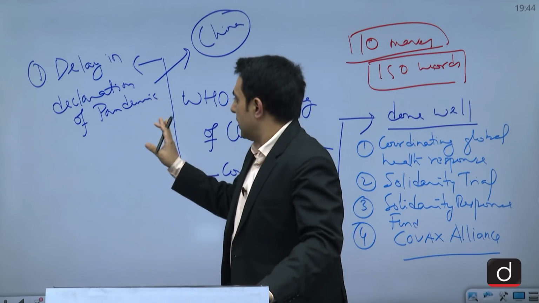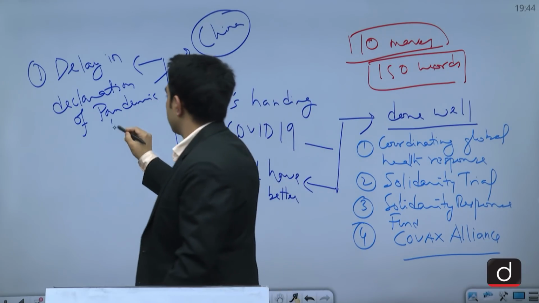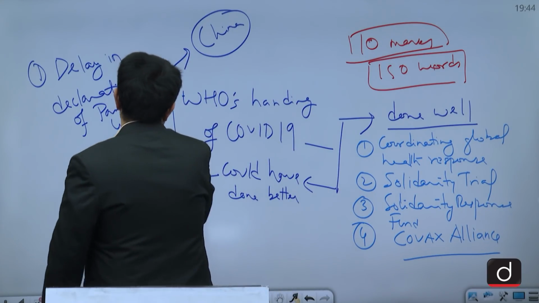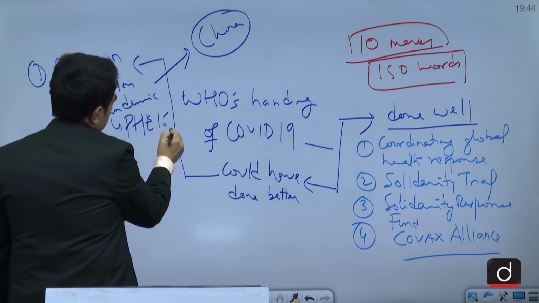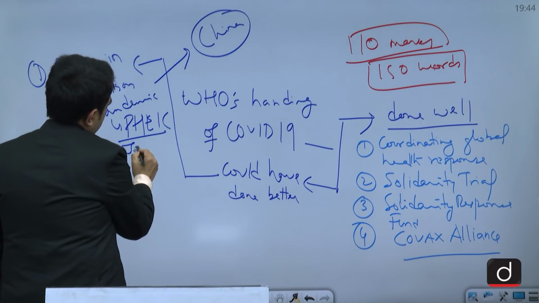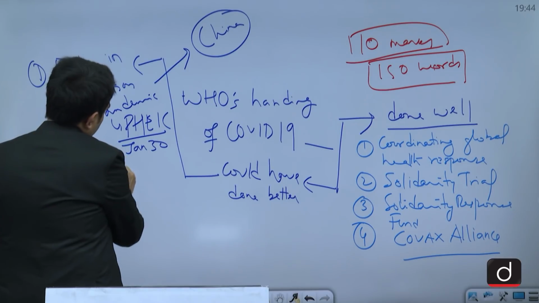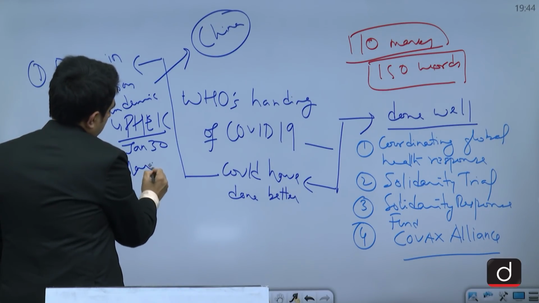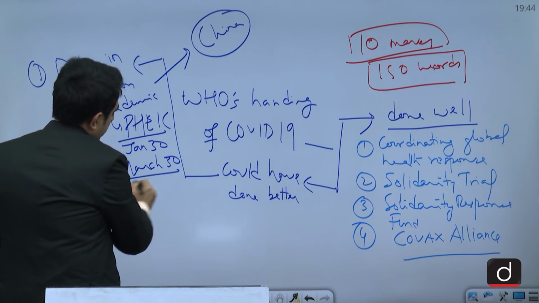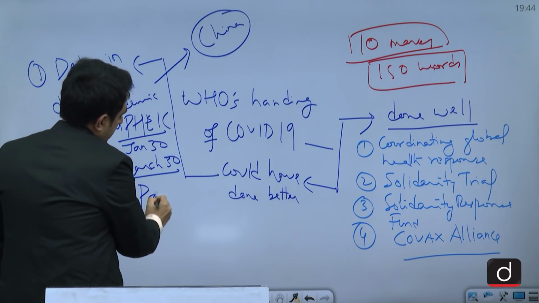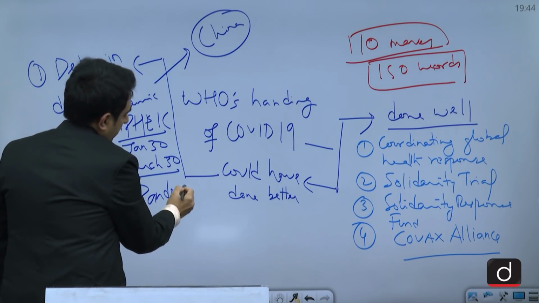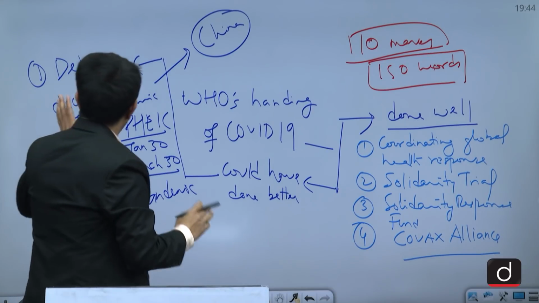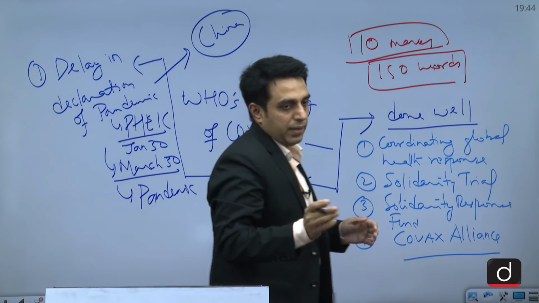So there was this delay in declaration of pandemic, because WHO termed it as a public health emergency of international concern on January 30, and only on March 30 it was upgraded to pandemic status. So there was this delay in declaration of pandemic by WHO.